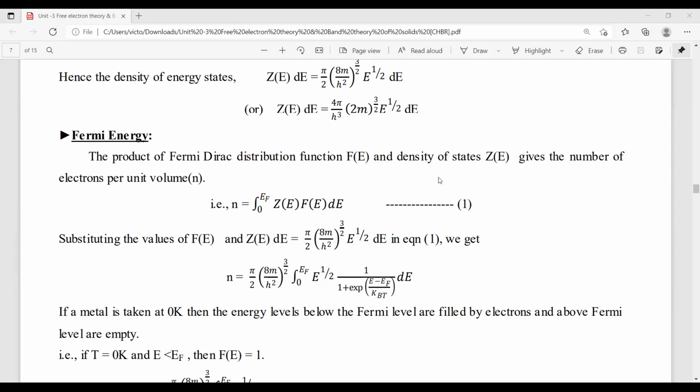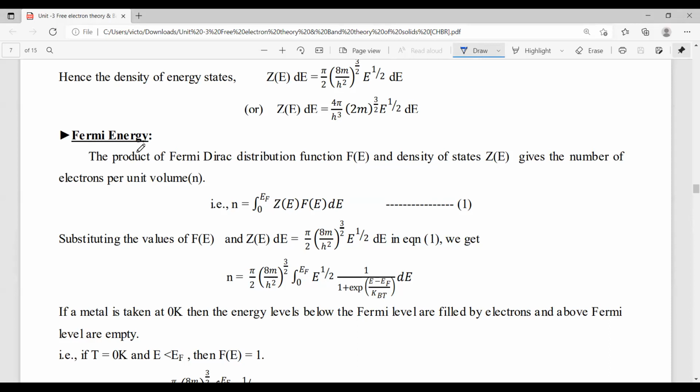That means below EF, all the energy levels are completely filled with electrons, and above the Fermi level, all the energy levels are completely empty. That is the Fermi level, and the corresponding energy of the Fermi level is called Fermi energy.